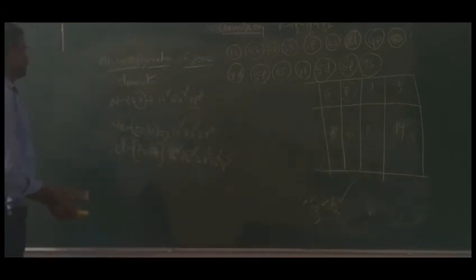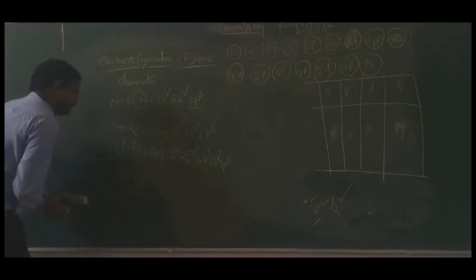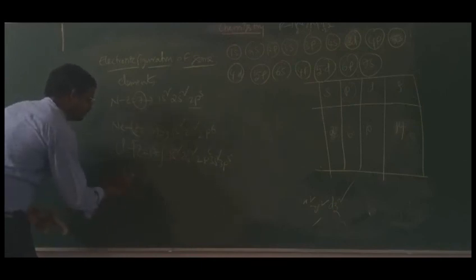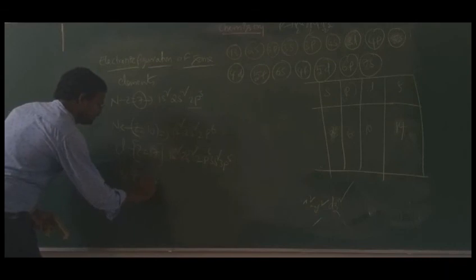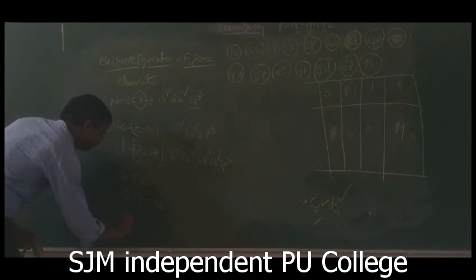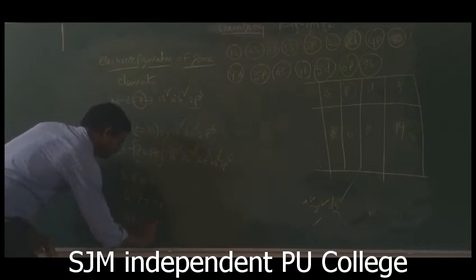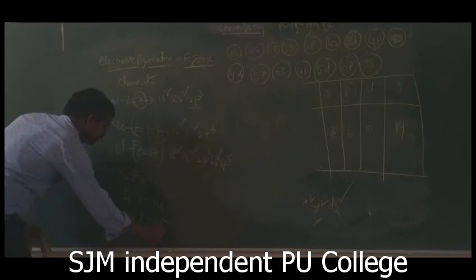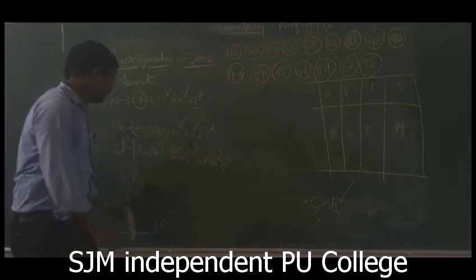Now try to write the electronic configuration of sulfur. I am giving sulfur, atomic number 16, and silicon, atomic number 14, and bromine, atomic number 35. Okay, so try to solve this. Write the electronic configuration of these elements.